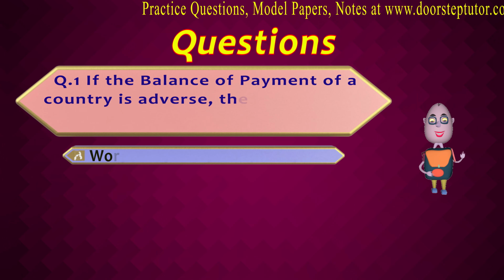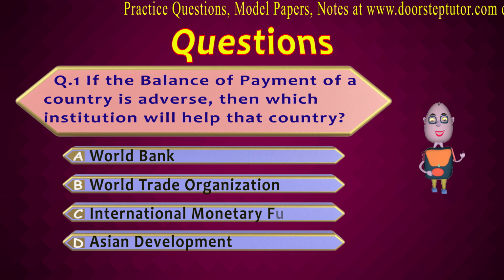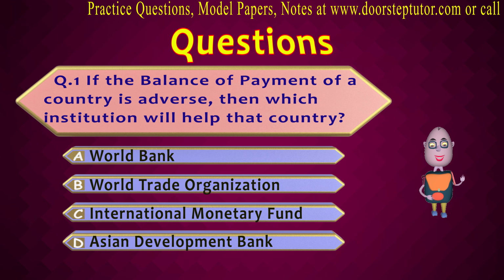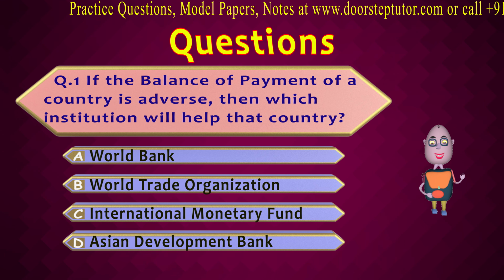Question number 1. If the balance of payment of a country is adverse, then which institution will help that country? By adverse, I mean when it is in deficit.